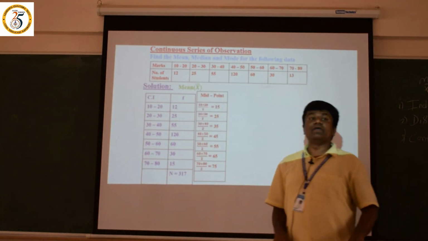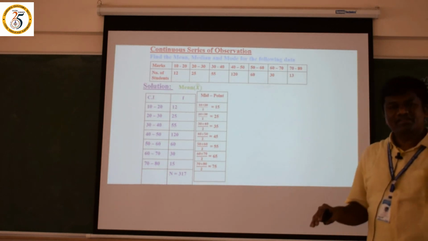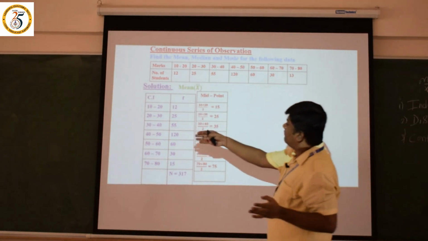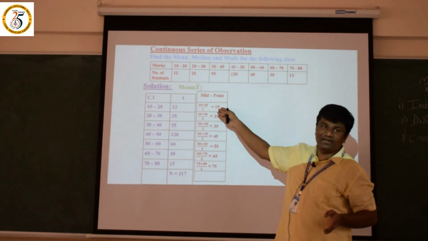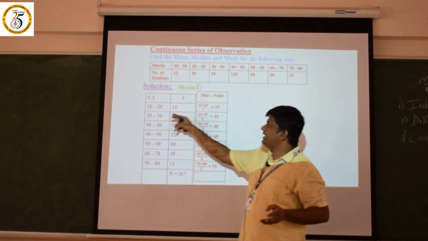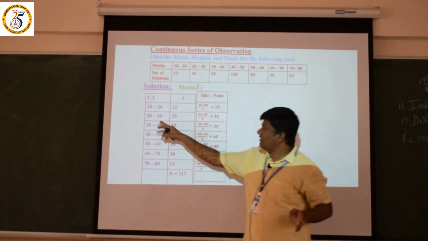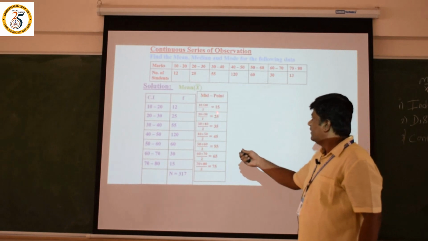Before that we should find the x value. In individual or discrete data, they directly give the x value. Here there is a class interval, so we have to find the midpoint, that is the class x value. How to find it? 10 plus 20 divided by 2 is 15. Similarly, 20 plus 30, 50 divided by 2, I mean 25.